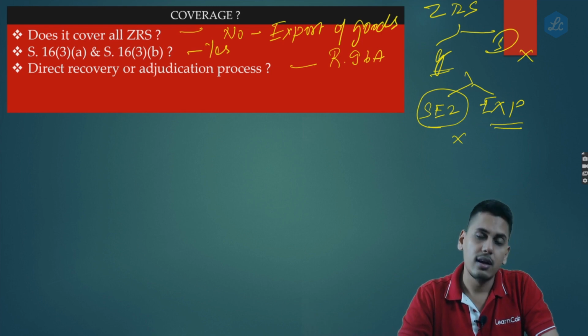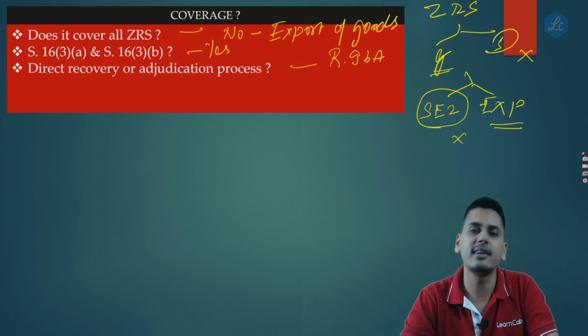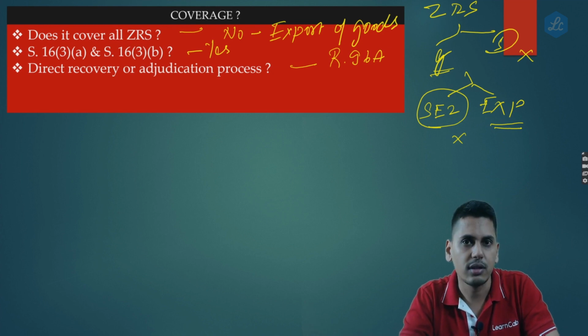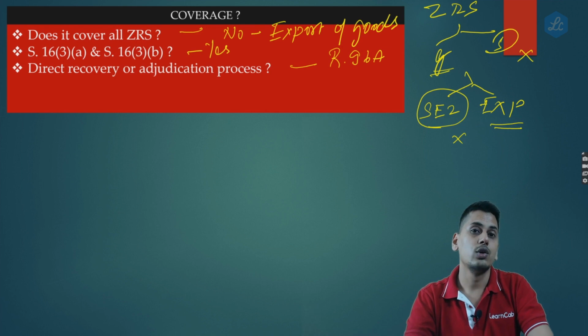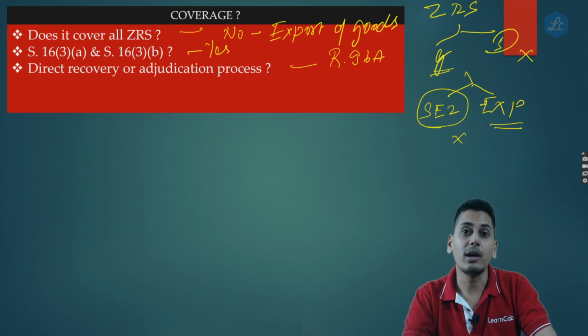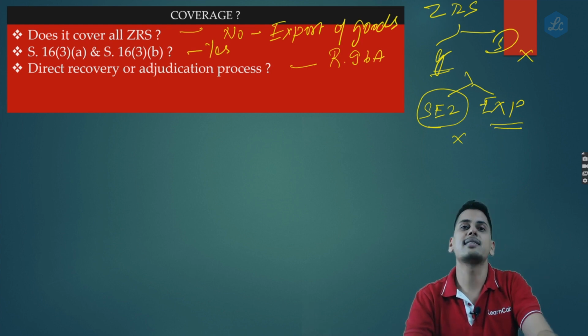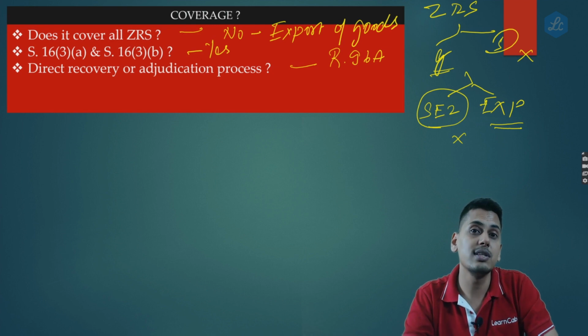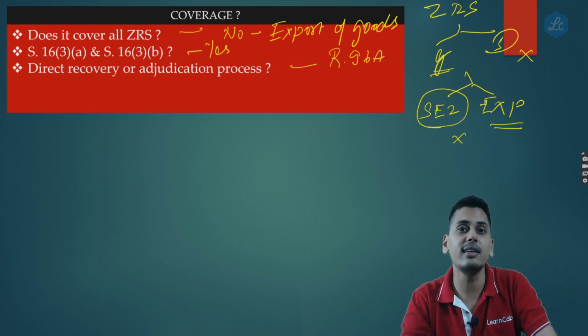This was the provision which was there in 96A. So now friends, as regards 96B, does it speak about direct recovery? The answer is no. In 96B, the provision tells you that you are supposed to pay whatever refund you have received, pay that back along with interest. First they give you a chance to pay voluntarily. Otherwise, the department would proceed to take action in accordance with section 73, section 74.